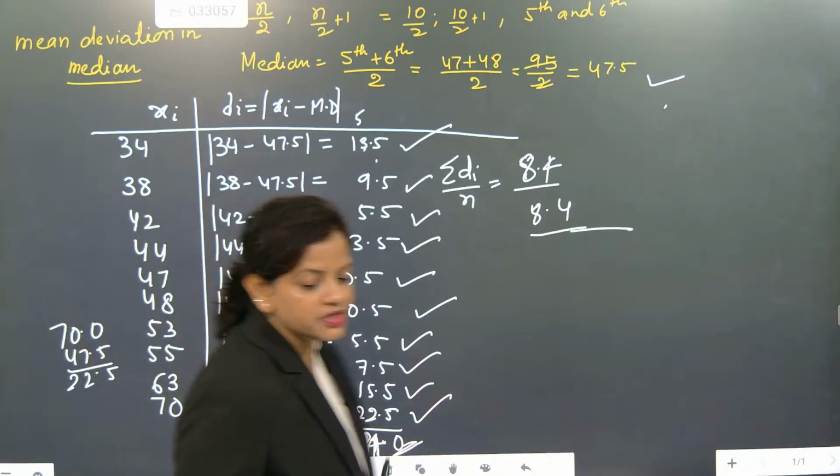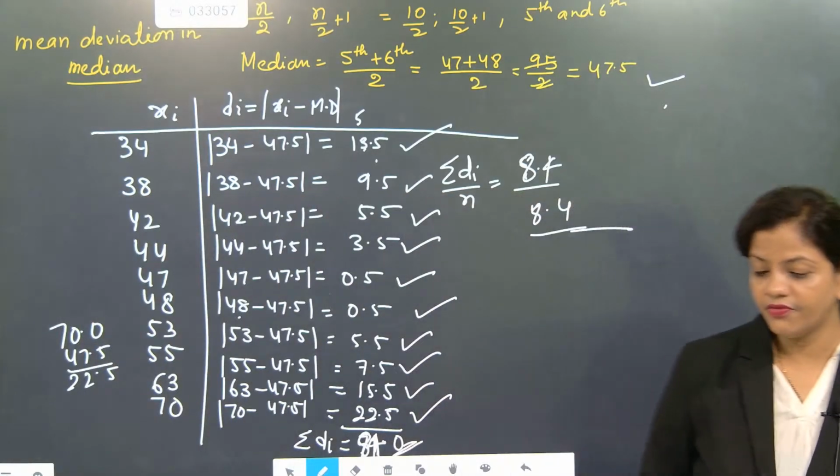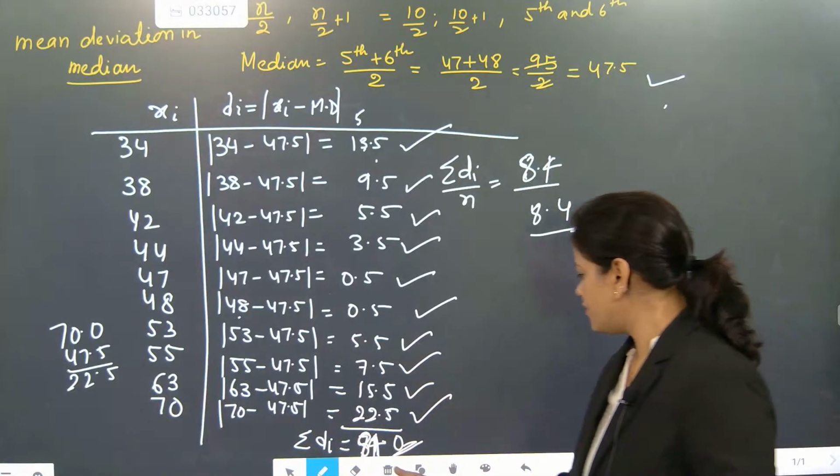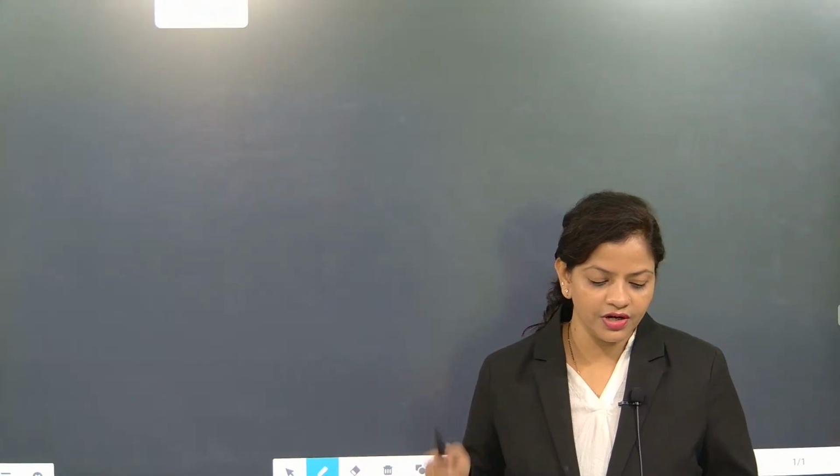So now look at the second part. Here there will be frequency, because till now we did not introduce frequency. Frequency coming means the calculation will become more difficult. Now for ungrouped data, for the first time we are going to introduce frequency. So, mean deviation of discrete frequency distribution.